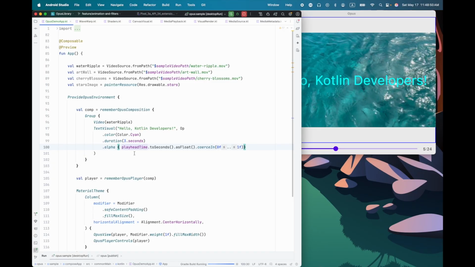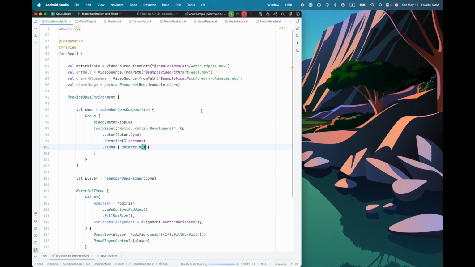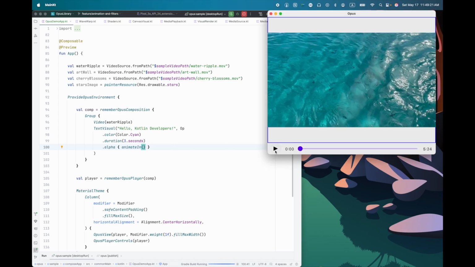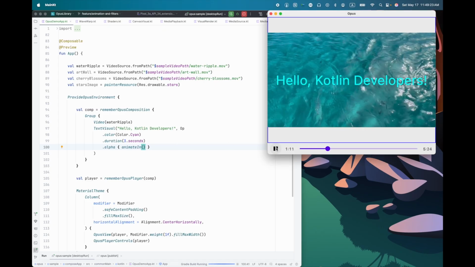There are a lot of other things that I can do here. For example, we have some convenience functions we can use here, because doing all the math yourself every time, plus you probably want easing, is going to be annoying. So we have animate in, which has a default duration. Now if I run this, we will see that it fades in at the beginning.